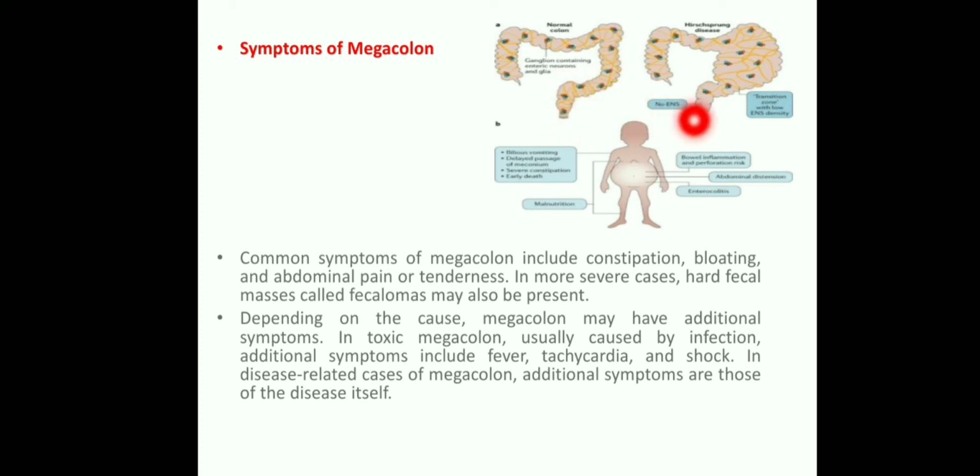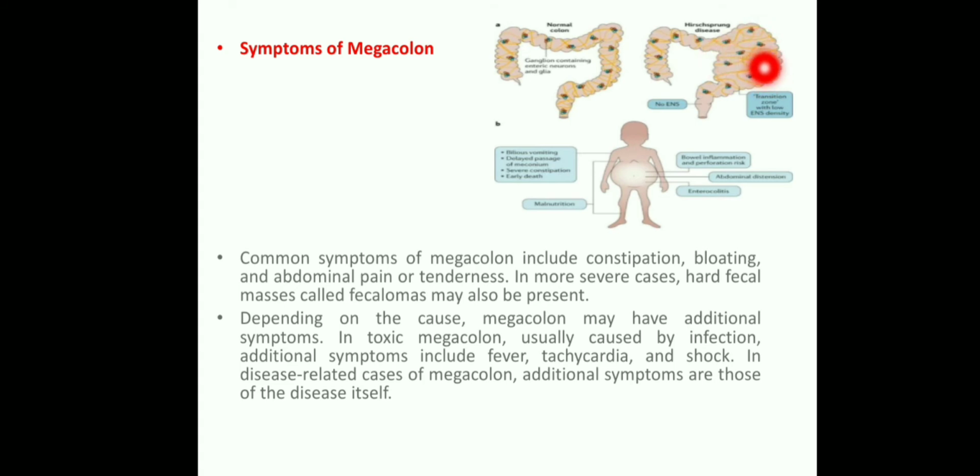What happened here in this megacolon or Hirschsprung's disease? Mostly it may present in the colon or the rectal region. Here, the descending colon and then the rectal region. What happened here? The parasympathetic ganglionic nerve cells, both the muscle layer and the submucosal layer of the distal part of the colon or the rectum, are absent here.